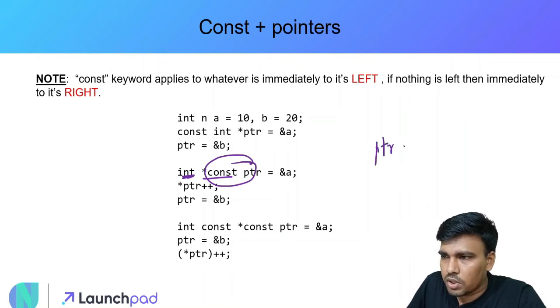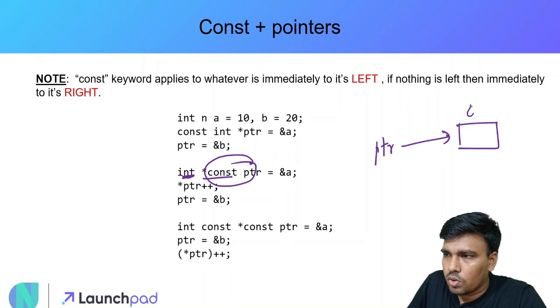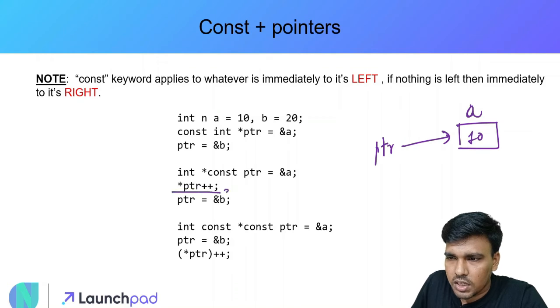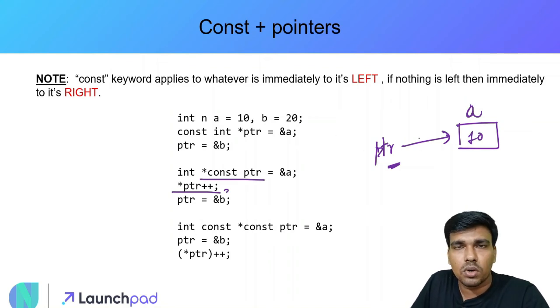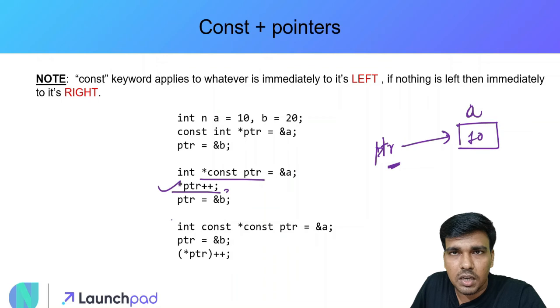That is, if I have a pointer here, and if it is pointing to A, right? So if I try to do this statement, ये क्या बोल रहा है? That is, I'm trying to increment the pointer and then I'm trying to dereference this thing. That is, I'm trying to just make this pointer move one location ahead of this A variable. इससे क्या होगा? I'm just trying to move this pointer PTR, right? अगर मैं ऐसा करने की कोशिश करूंगा, इसका मतलब क्या होगा? This will yield me an error. Why? Because the pointer is now constant. It's a constant pointer. That means I cannot change the location to which it is pointing to. ठीक है? So if I try to do this statement, this will yield me a syntax error.